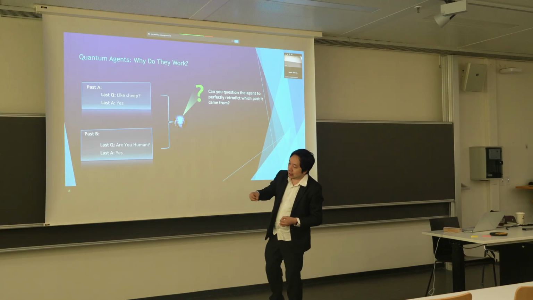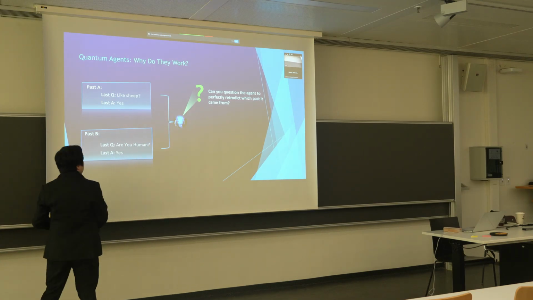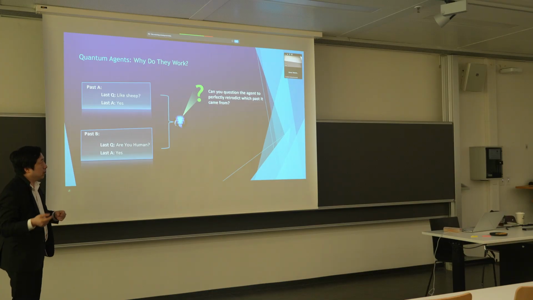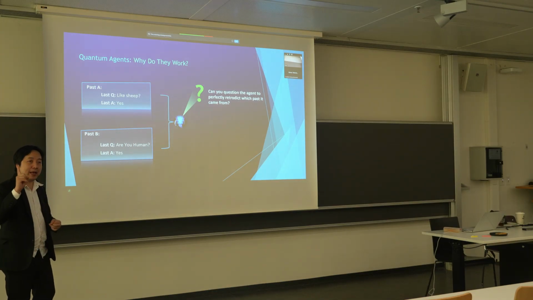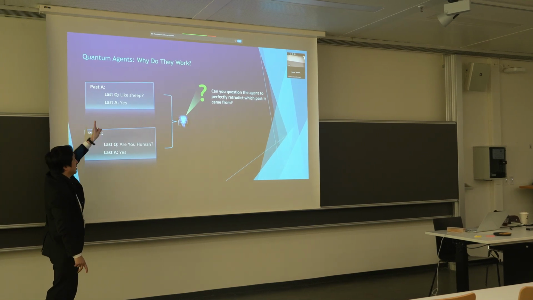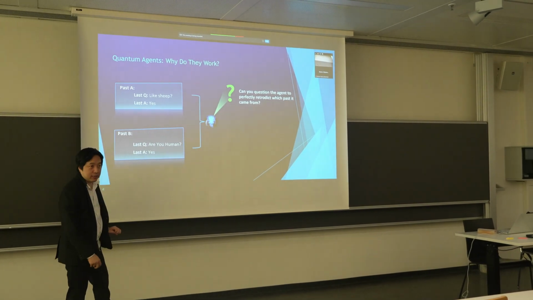So I want to return to this with another thought experiment. Imagine that we are interrogating one of these agents, but our goal is a bit different. Our goal is to understand whether the agent experienced one of two possible different paths. Whether the agent experienced path A, where he was asked, do you like sheep, and answered yes, or path B, where he was asked, are you human, and answered yes.